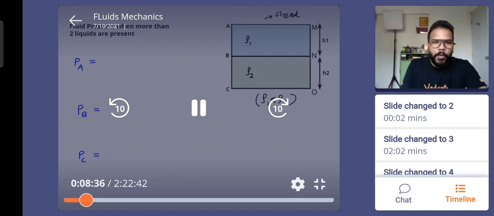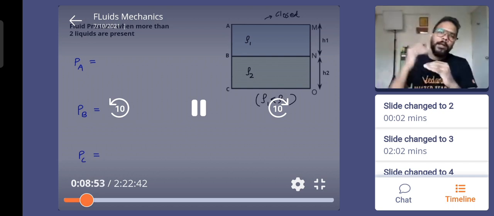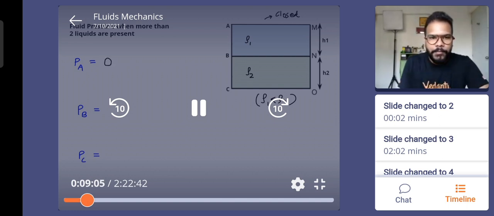Fine, everyone. So we want to find out what will be the pressure at layer A or AM, layer BN or layer CO. Okay, so we know that the liquid will create pressure because of its weight above that height. Okay, so at point A, there is no liquid column over point A. So what do you say in the chat box? What do you say will be the pressure due to liquid at A or layer AM? Can we say 0 because there is no h? So very easily we can find the value comes out to be 0.